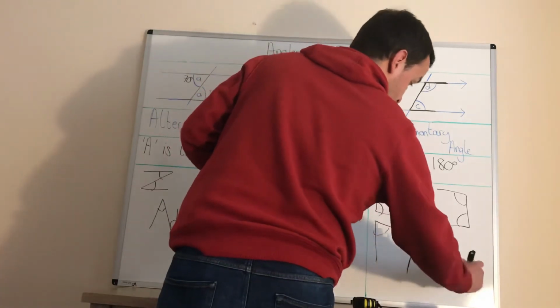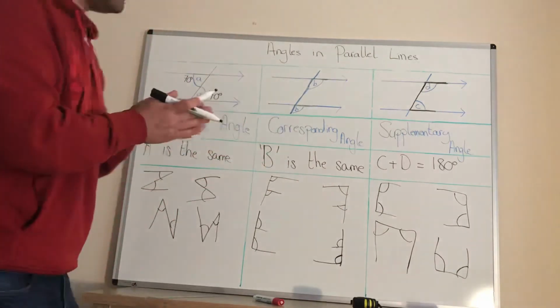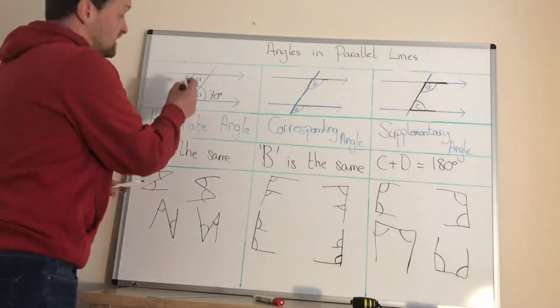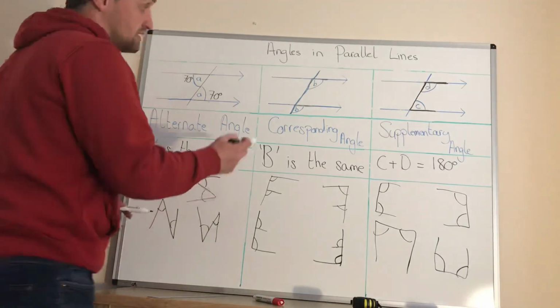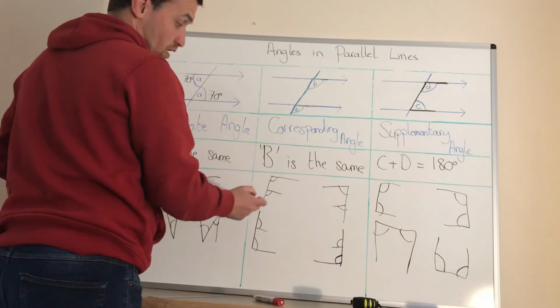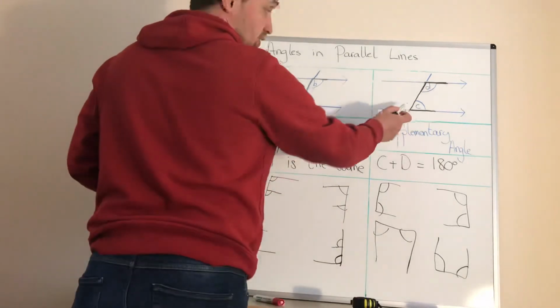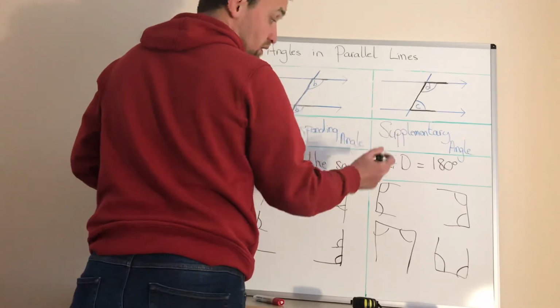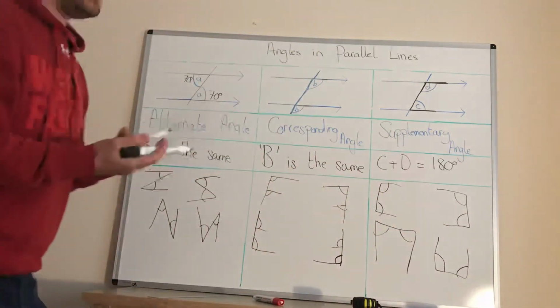Or they could give it to you like that. Okay, so this is where you need to look at the question. Does it look like a Z angle if you turn it? It could be any of those. Does it look like an F angle? Okay, corresponding angle, where it could look like any of those. Does it look like a C angle, a supplementary angle? Okay, and you're looking for one of those. This is the key bit we need to figure out.